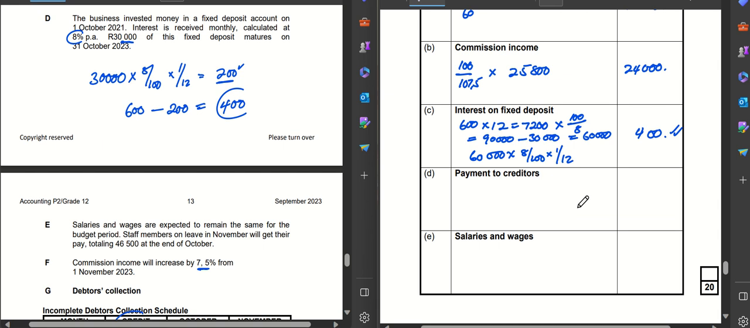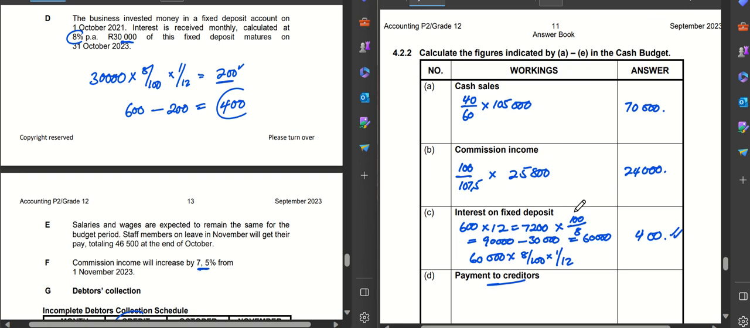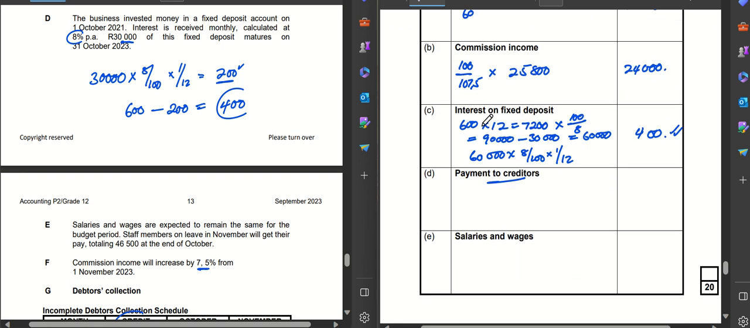I'm going to do the next video where I will do the creditors payment schedule. That is how I'll also answer the payments to creditors. So please watch out for the next video where I do the creditors payment schedule.